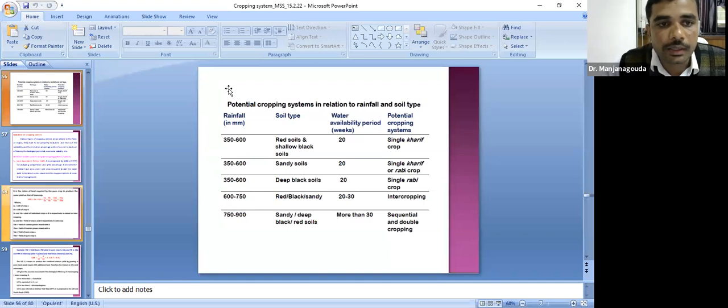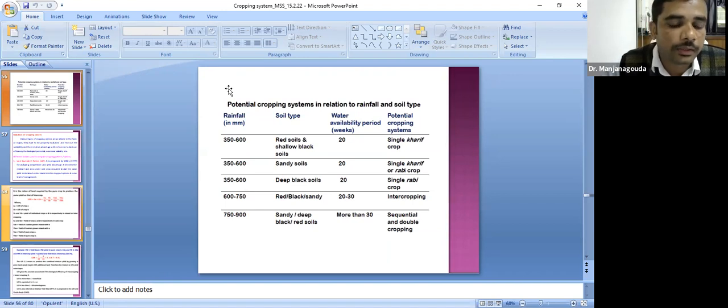And if the rainfall availability is 600 to 750 mm in black soils and the water availability period is 20 to 30 weeks, then intercropping will be possible. This is very, very important. Please note this down. There is a chance of questions coming from this table.